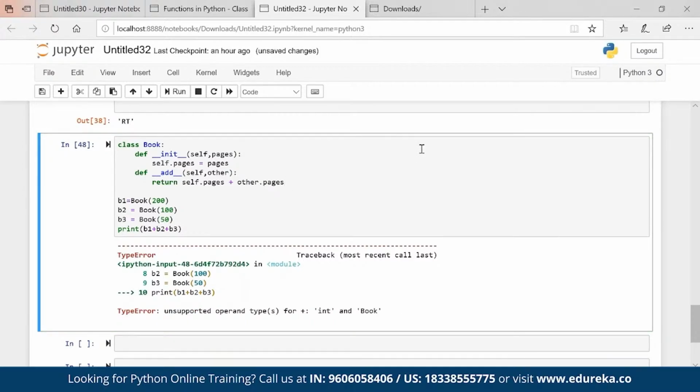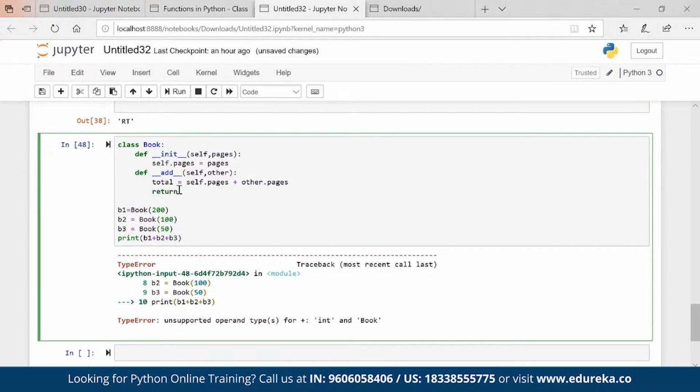Then what is the solution? What can be done? I will create a variable here, total, and then total will have the value 300, right? Return Book total. Now Book total is my object.